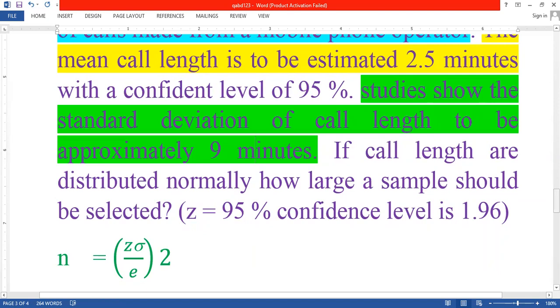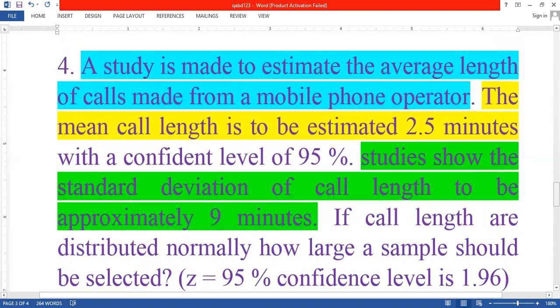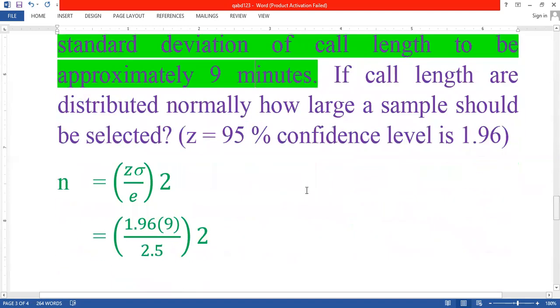In the problem, they have given the standard deviation, they have given the difference between sample mean and population mean, which is called E. And the confidence level they have given is 95%. In the previous problem they did not give the confidence coefficient, but in this problem they have given it.